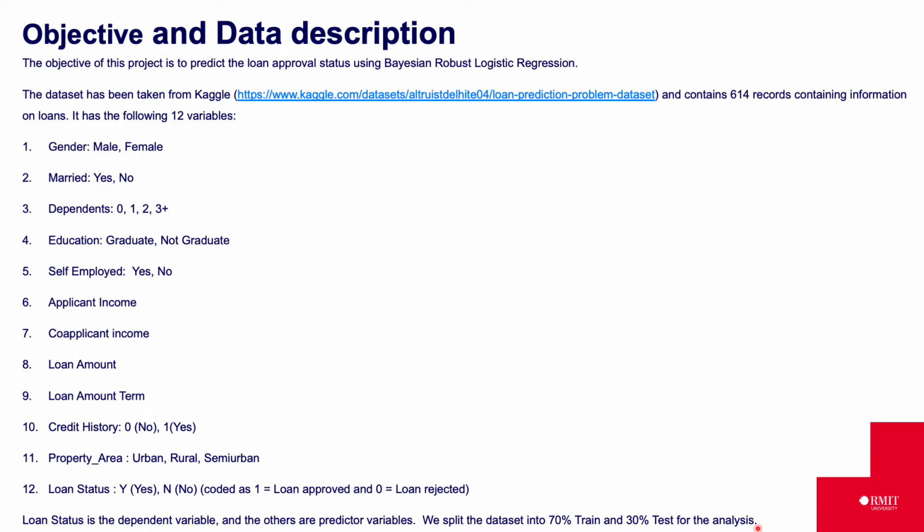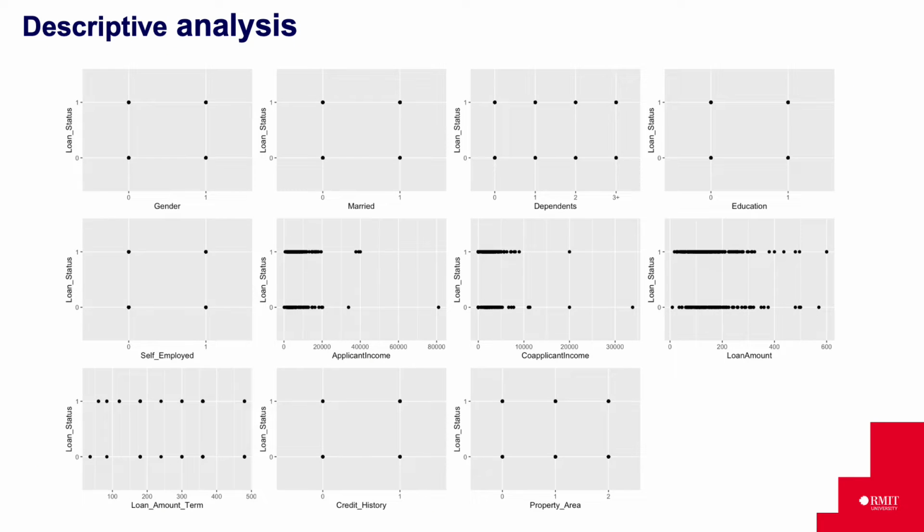We split the data set into 70% train and 30% test for the analysis. We then pre-process the data. We use mode imputation for handling NAs of categorical variables and mean imputation for numeric variables. We then look at the scatter plots for each of the independent variables with the dependent variable.